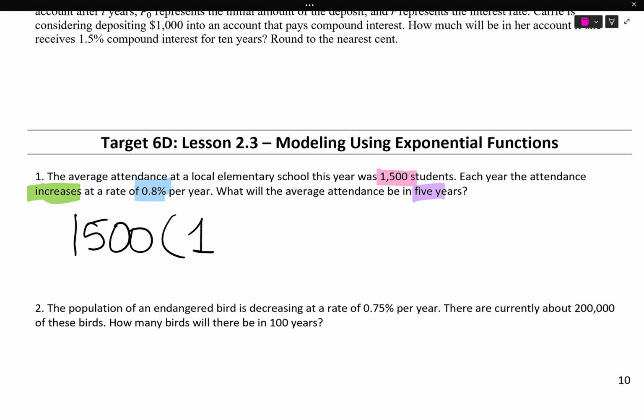Now, increases means 1 plus in our formula, so we've got to make sure to do that. Also, don't forget to convert 0.8% into decimal form. Even though 0.8 is a decimal, it still has a percent symbol. We still need to divide 0.8 by 100, and we get 0.008. And then we're going to raise it to the power of 5. When I input this into my calculator, I got